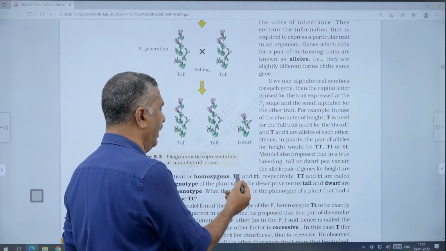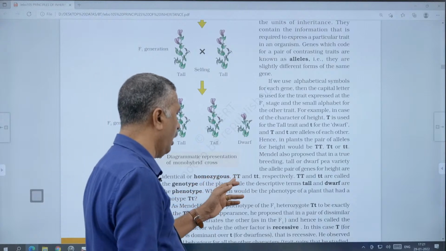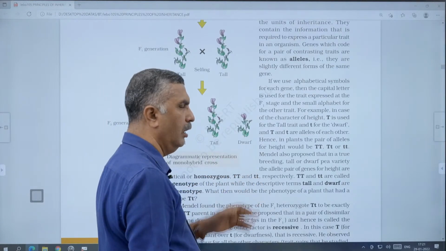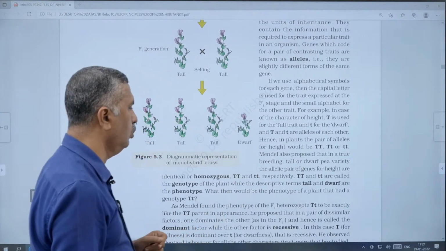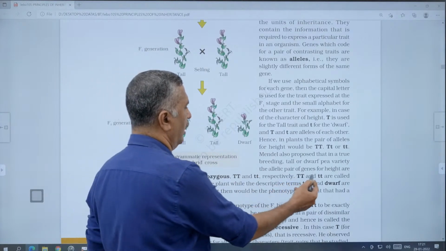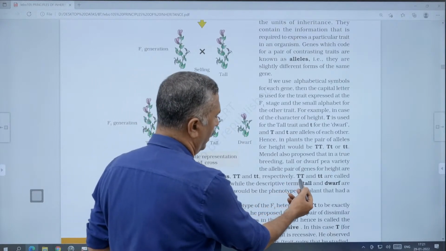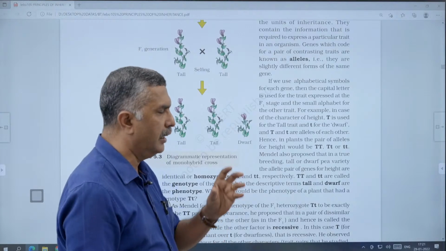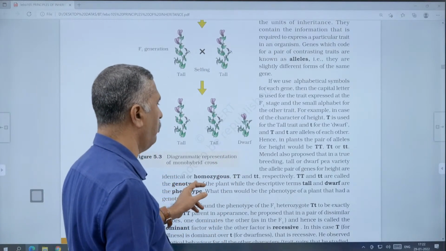When identical alleles come together in a gene, it is called homozygous. Either it will be capital T, capital T, a homozygous tall, or small t, small t, which is recessive, in the case of dwarf. Capital T and small t are called the genotype of the plant. The genetic constitution of the organism is called the genotype.